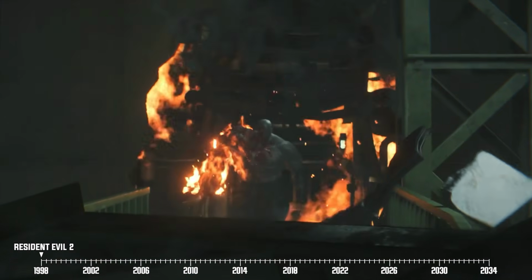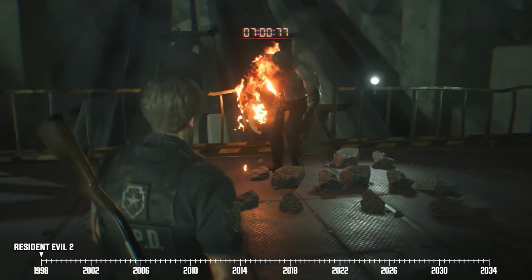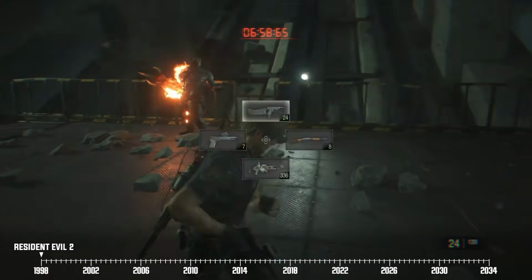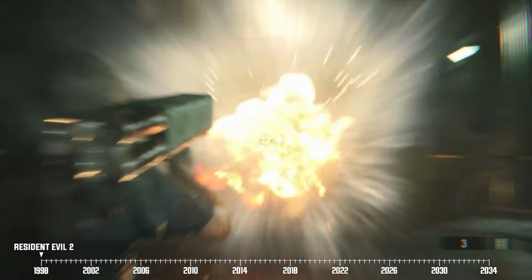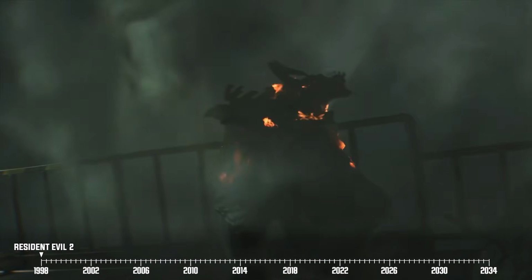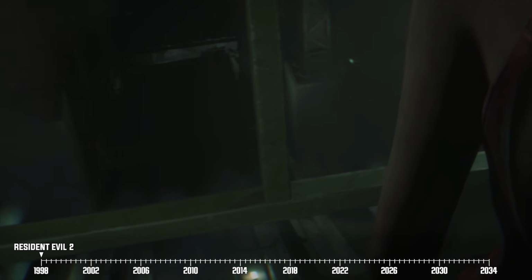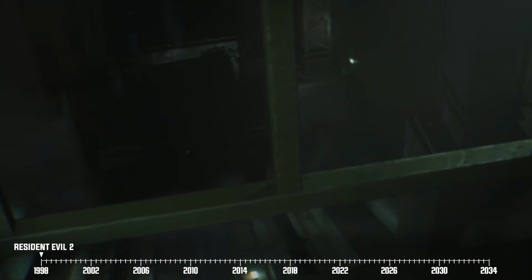A final battle between the Tyrant and Leon transpires. This time, the Tyrant gets even more juiced out and becomes a so-called Super Tyrant. However, our hero is ultimately able to defeat the beast when an RPG suddenly appears in front of him. It's here we learn that Ada has somehow survived her fall and has decided to help Leon in the end by giving him this weapon.